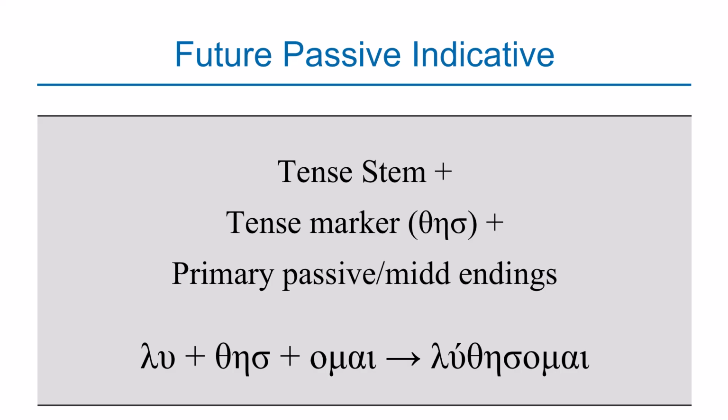Again, I want to repeat that the future passive is different because it does not add sigma, it adds theta, eta, sigma. That is its identity. That is what makes it different from the active voice as well as the middle voice.